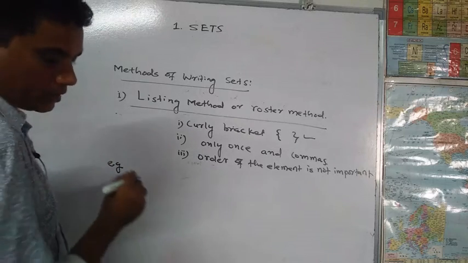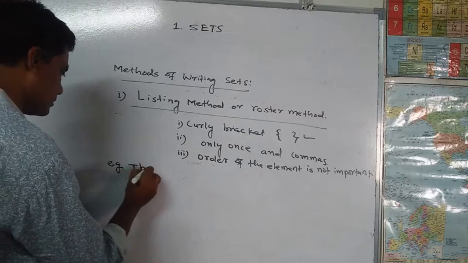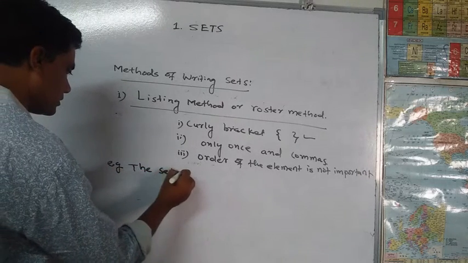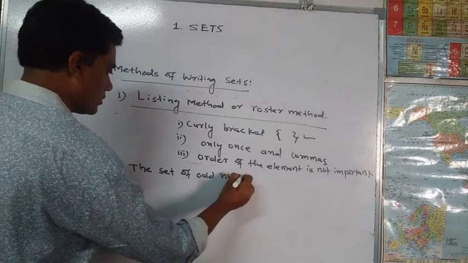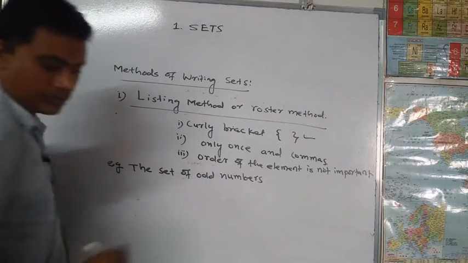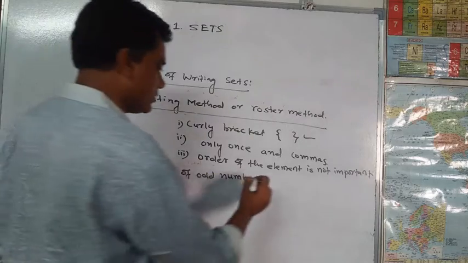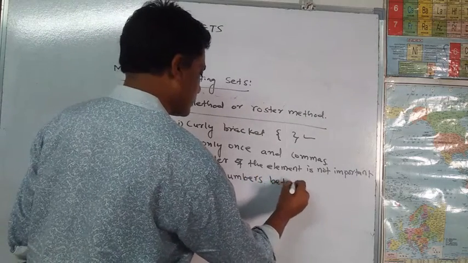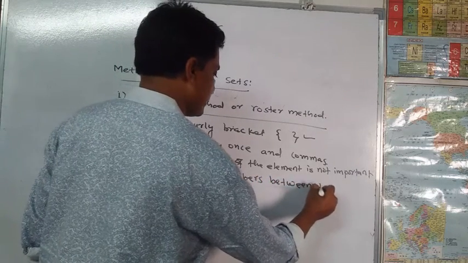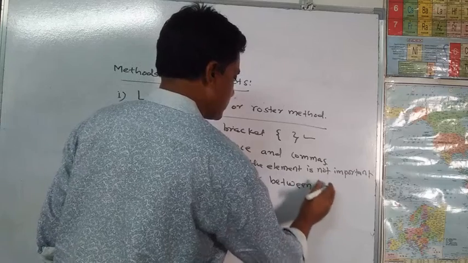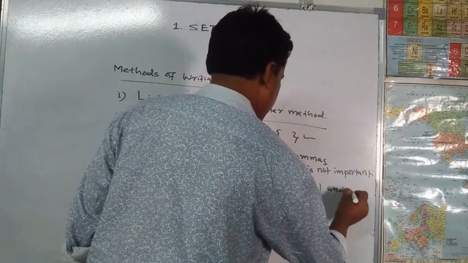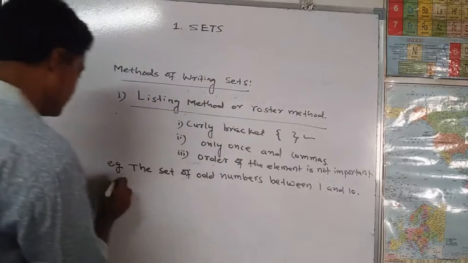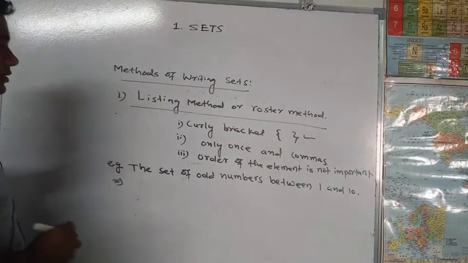The set of odd numbers between 1 and 10, by the listing method.